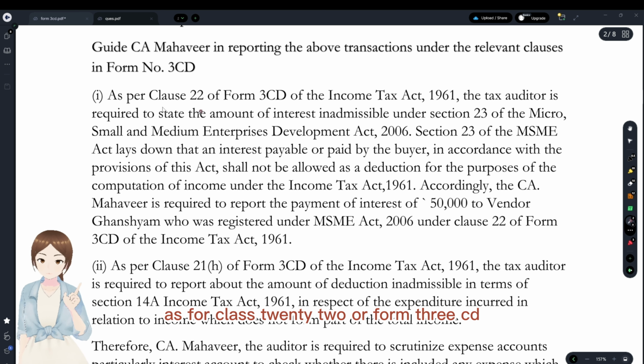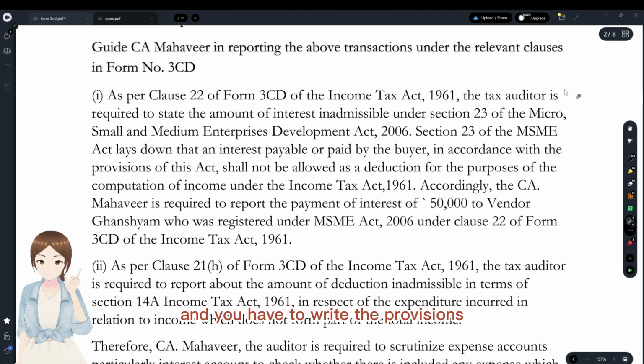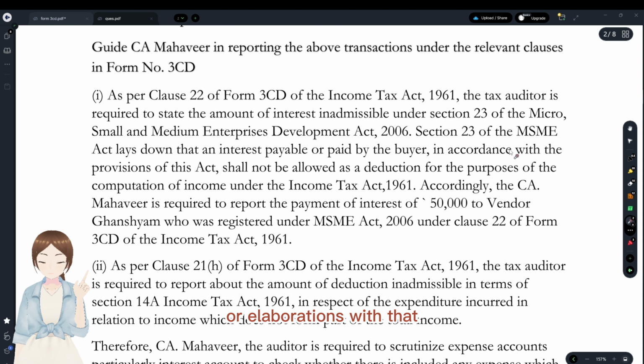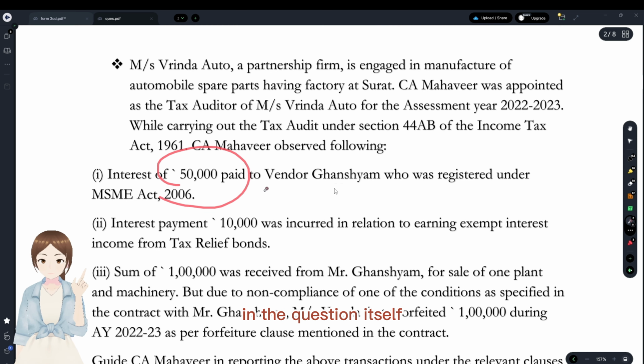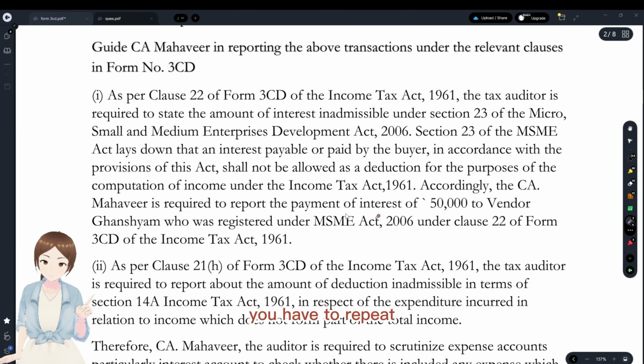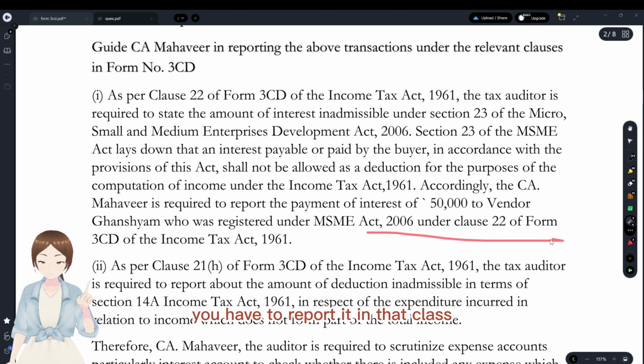As per clause 22 of Form 3CD, you have to identify the clause name, and write the provisions or elaborations with that. And what you have to do is write all the things that they have written in the question itself. You have to repeat it and then write a conclusion that you have to report it in that clause under clause 22.